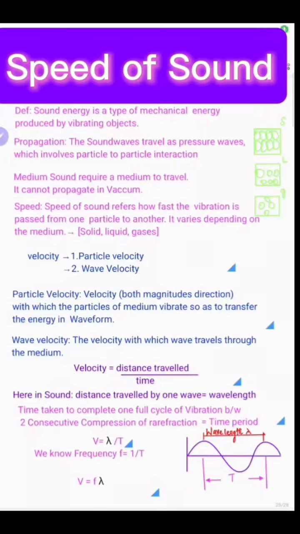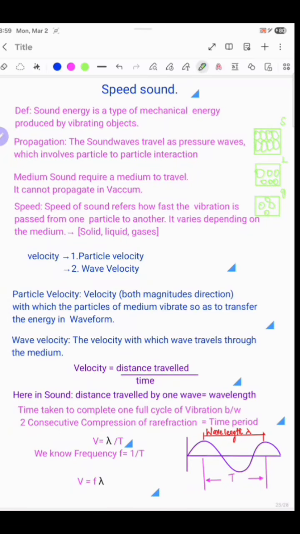Morning. Today we are going to speak about the speed of sound, right? Sound energy is a mechanical energy. We know mechanical energy in the sense it requires a medium like a solid or a liquid or a gas to travel, right? It cannot travel in a vacuum. That is the thing you have to remember.